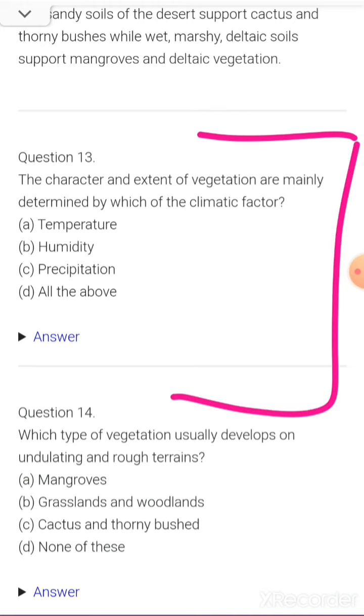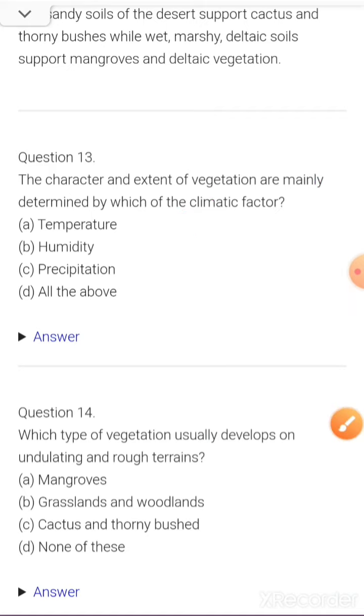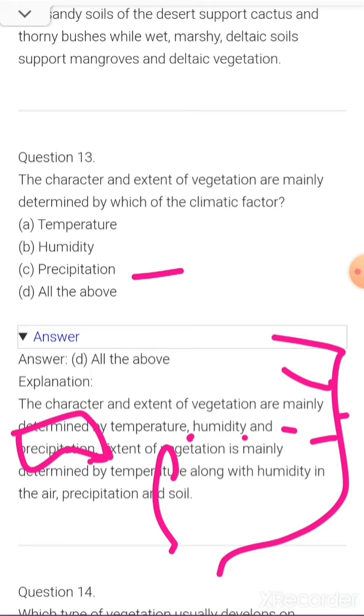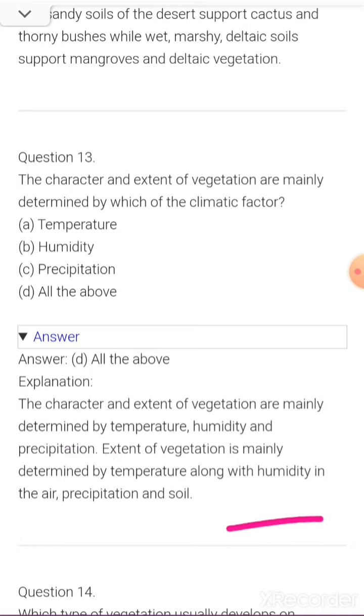vegetation. The character and extent of vegetation are mainly determined by which of the climatic factors? A. Temperature, B. Humidity, C. Precipitation, D. All of these. The correct answer is all of these. Because the character and extent of vegetation are mainly determined by temperature, humidity and precipitation. Precipitation here means rainfall, okay? Extent of vegetation is mainly determined by temperature along with humidity in the air, precipitation and soil. Okay, so let's move to the next one.